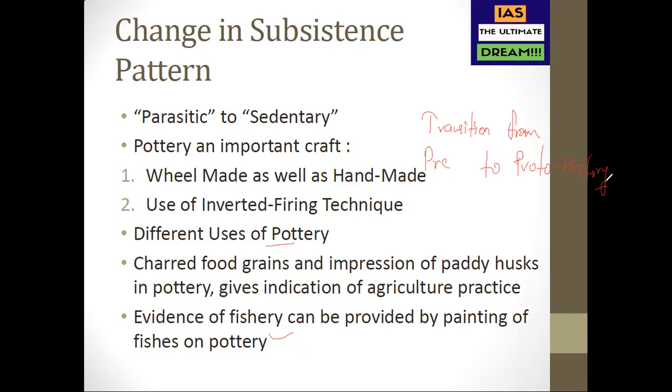So again here, first of all, if you're trying to say that non-Harappan Chalcolithic culture is a transition from pre to proto history, you have to define what is prehistory. The enormously long period before the invention of writing, and the study of that period, is known as prehistory. Then you will talk about the different meanings of proto-history. There's no one uniform definition of proto-history. It varies. In different contexts, proto-history carries different meanings.